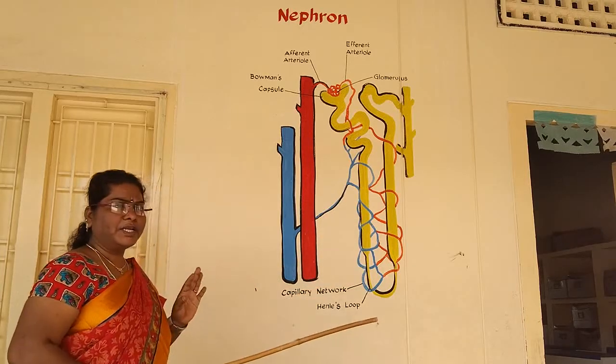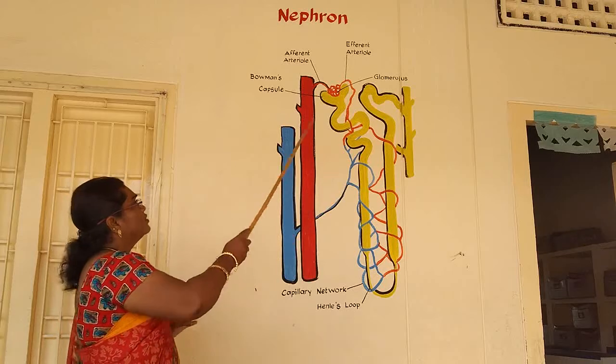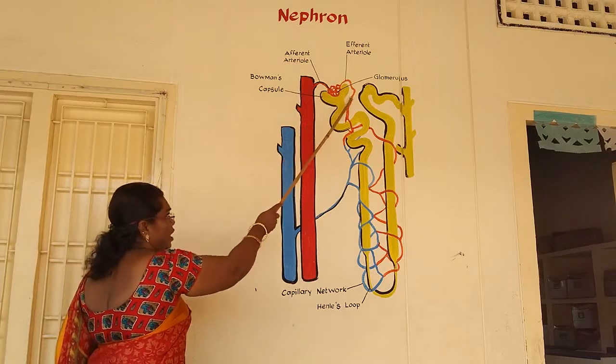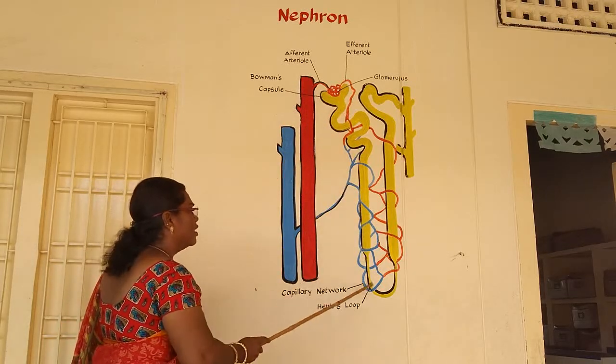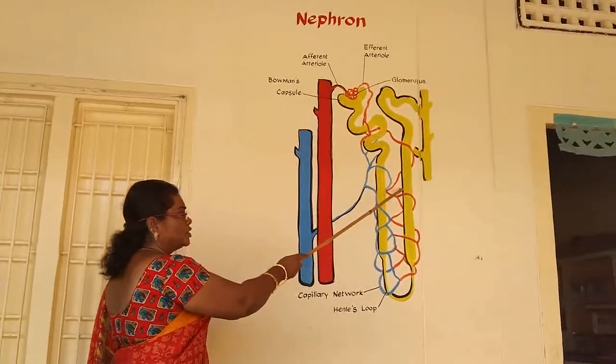So what parts are present in the nephron? The Malpighian body and the renal tubules.